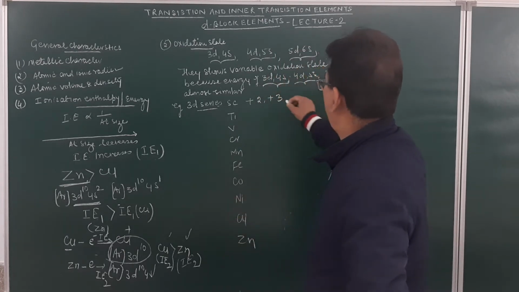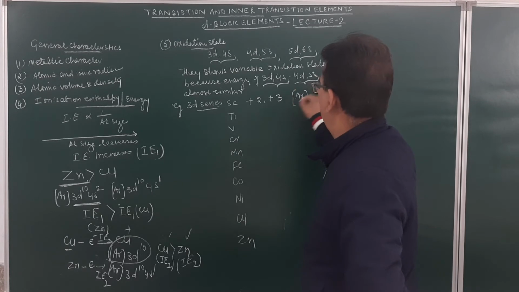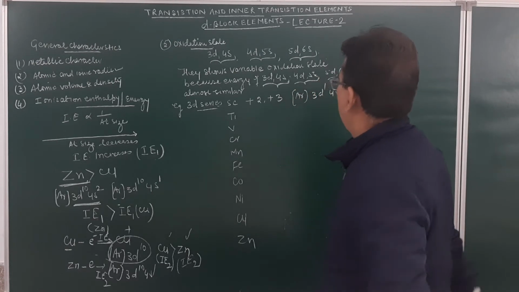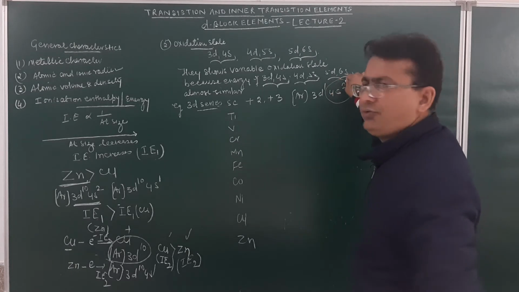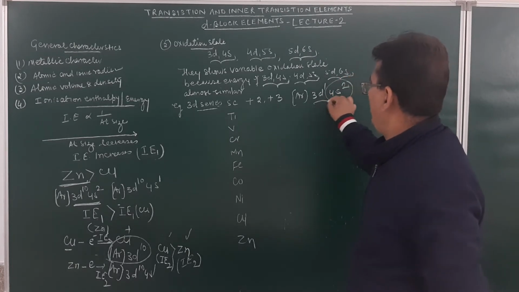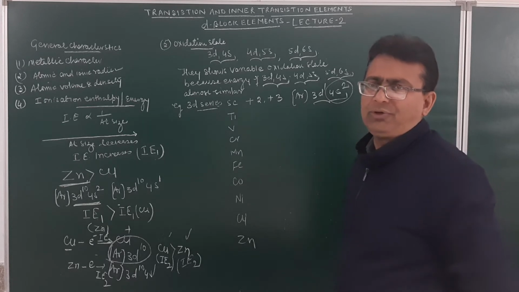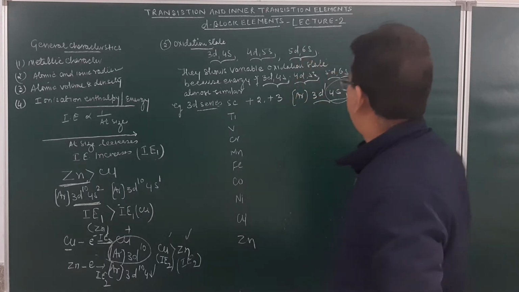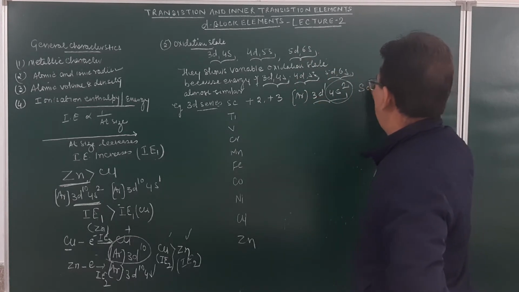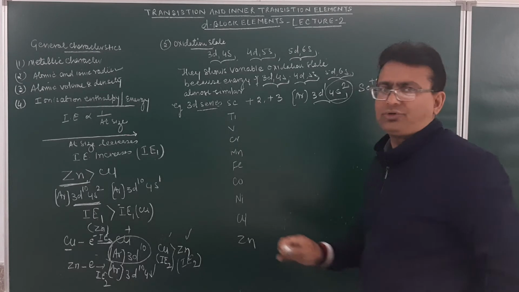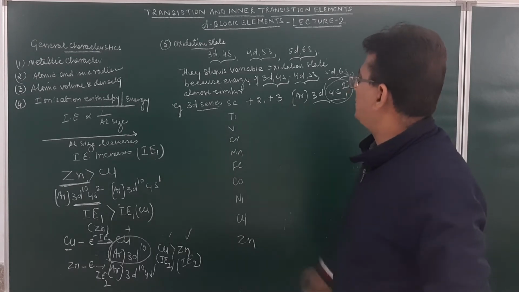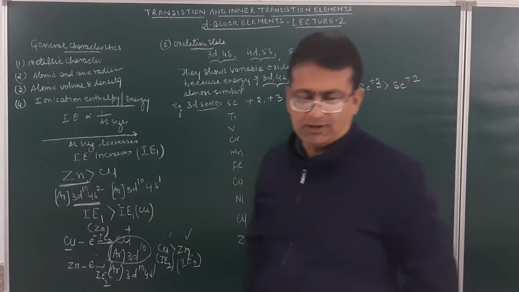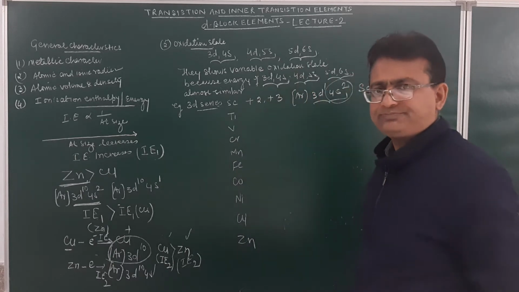What is the configuration for scandium? This will be argon 3d1 4s2. If it loses these 2 electrons, it will show the +2 oxidation state. If it loses 3 electrons, it will show the +3 oxidation state. Naturally, scandium in the +3 oxidation state will be more stable than scandium in the +2 oxidation state, because after losing the 3 electrons, it will acquire the stable noble gas-like configuration.